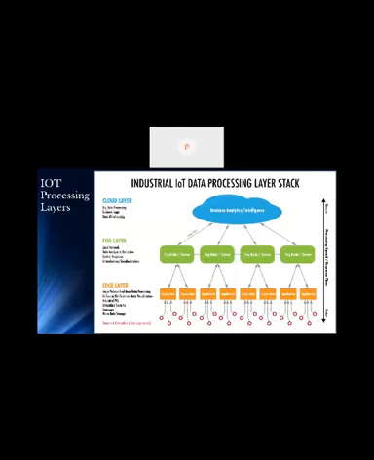And again, these are the different layers that we had discussed: the edge layer, fog layer, and cloud layer. The edge layer is at the gateway side. If we do some kind of processing there, that is the edge layer. And between the edge layer and the cloud layer, there is another layer, the fog layer.